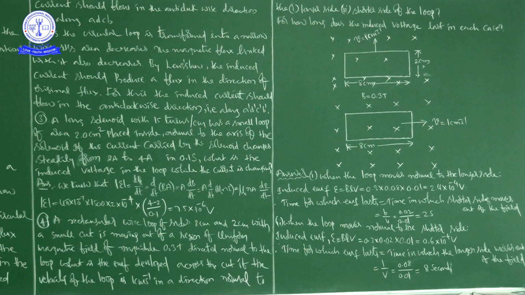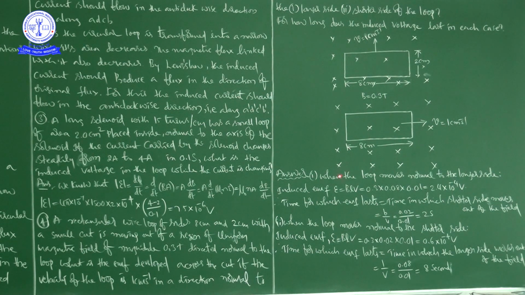The cross symbols mean the field is entering into the board. So 0.3 Tesla directed normal to the loop.